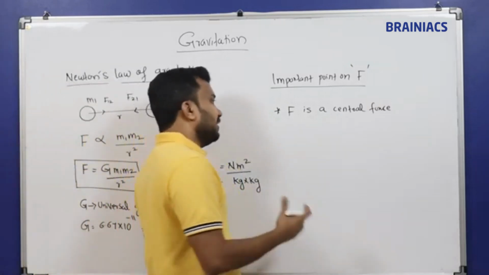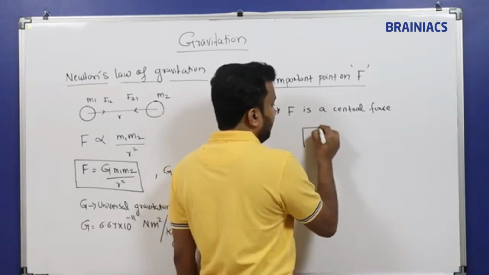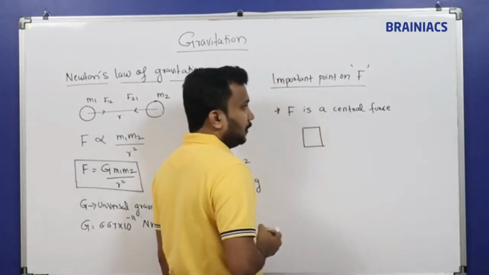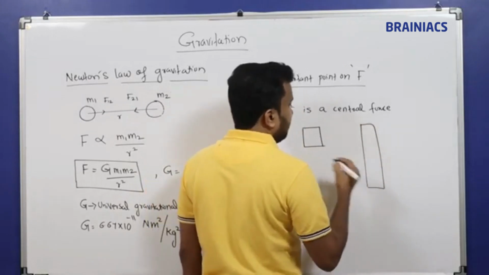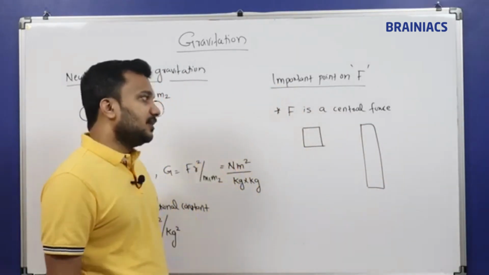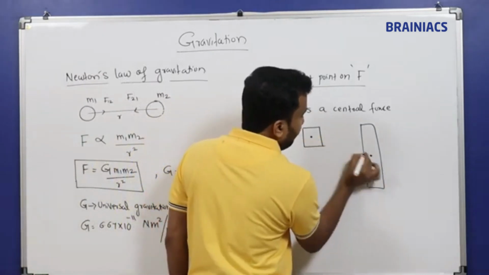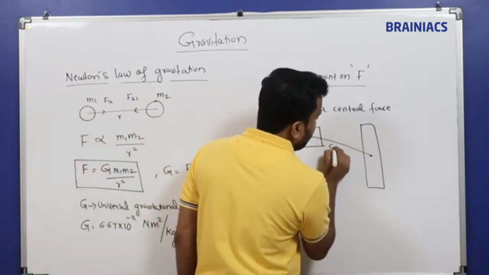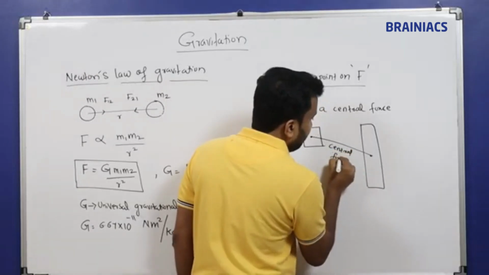The meaning of central force is like, suppose I have one body like this one, and I have another body like this one, for example. The force is always acting from the center of one body to the center of the next body. This is called the central force.